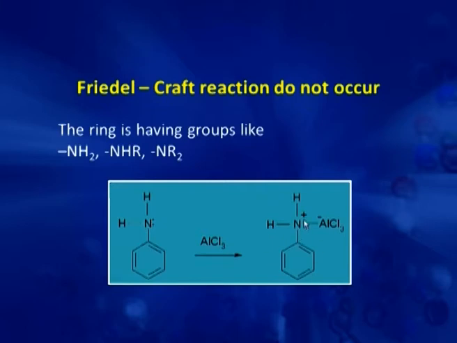Now, instead of electron donating, it becomes an electron withdrawing group. So, it withdraws electron density from the benzene ring, making it less susceptible towards electrophilic attack.